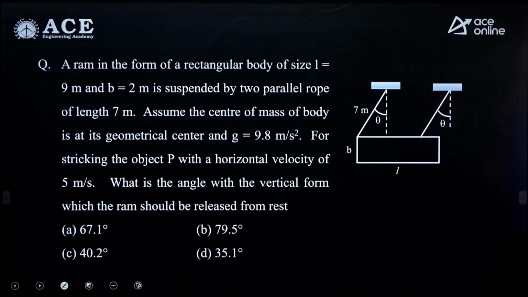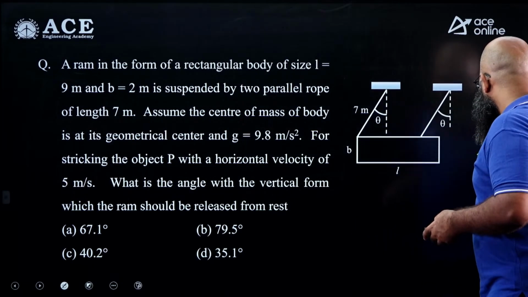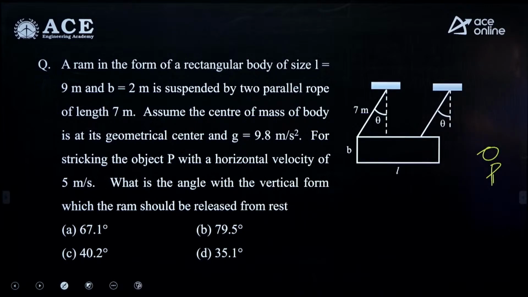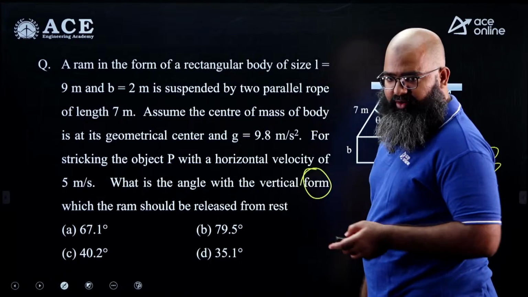It is suspended by 2 parallel ropes of length 7 meter. Assume center of mass of the body is at its geometric center and g equal to 9.8 meter per second square. For striking the object, let us say there is some object over here P. For striking, a certain vertical from which the ram should be released from rest.